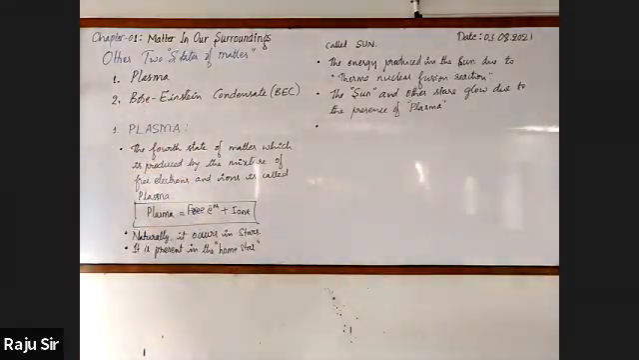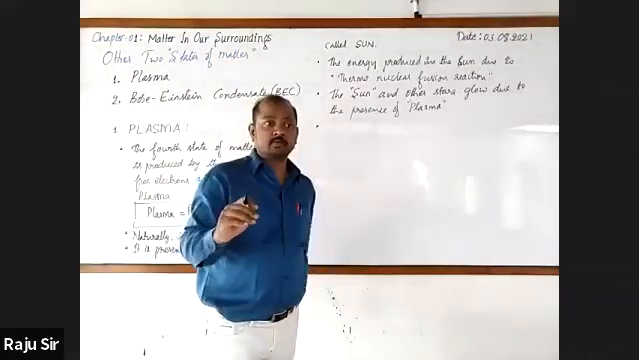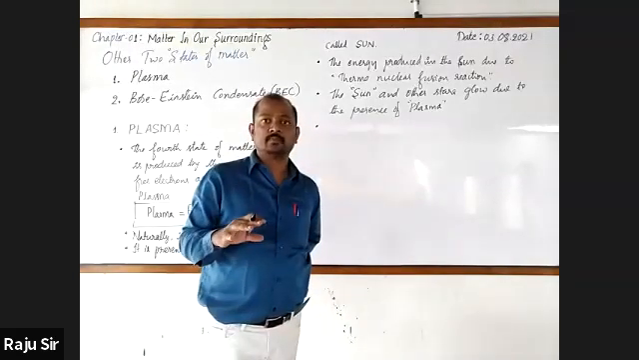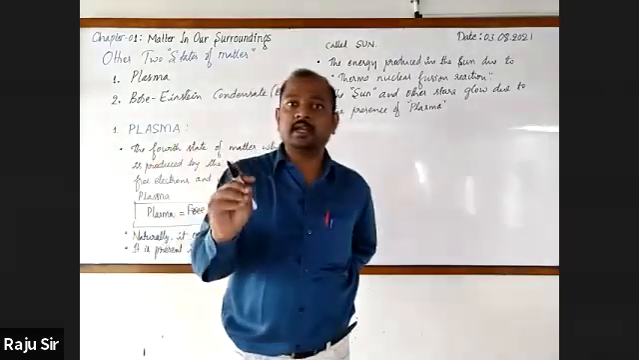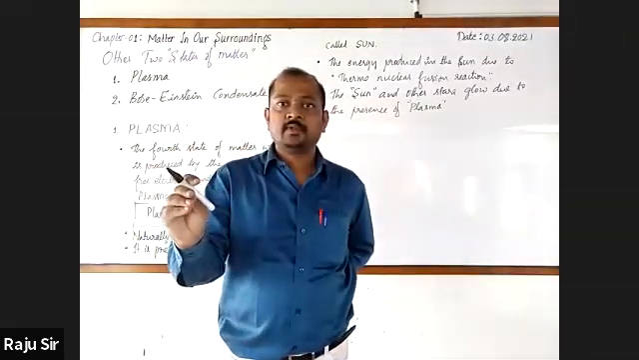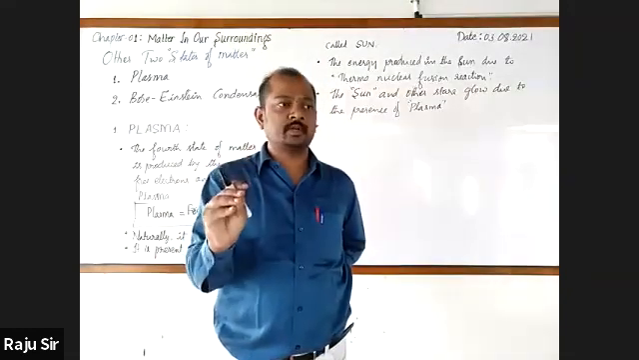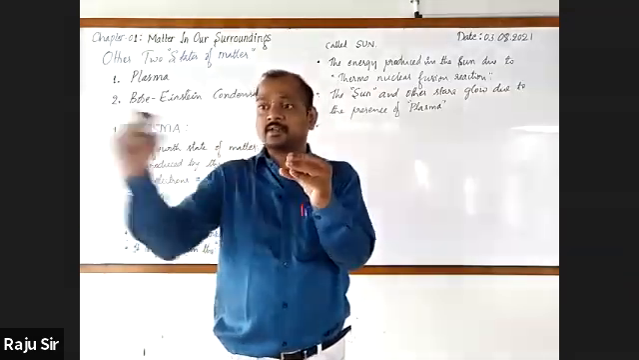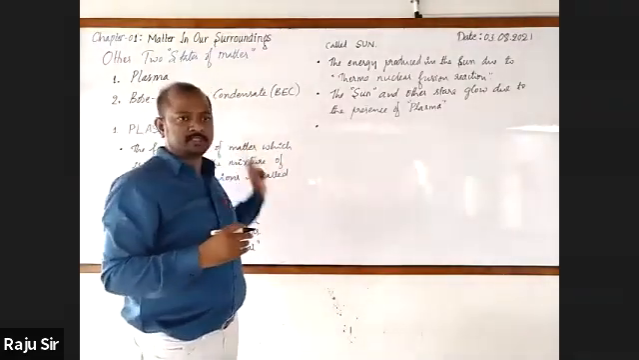Next, one more point. We have already come to know that this plasma state can also be produced on the earth. How? Tubelight. If we pass electricity through a gas at very low pressure, then we will get the plasma state.